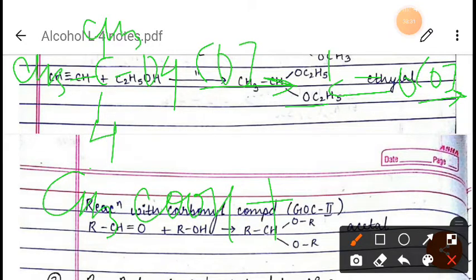Okay, and further CO2 and H2O will come out from the reaction. Okay, so I hope you have understood this, right?